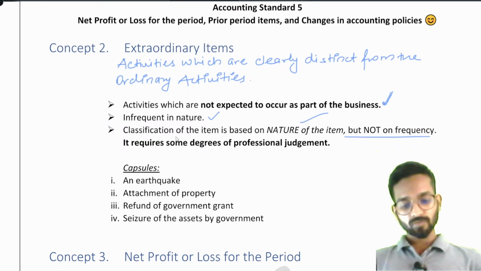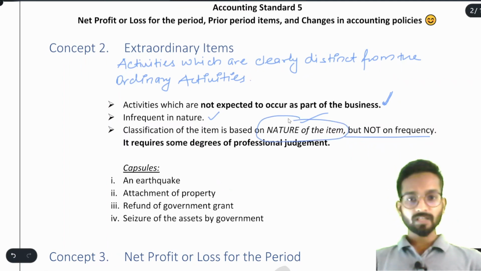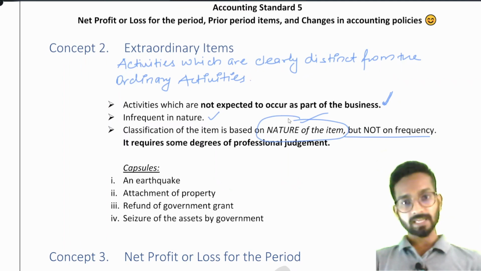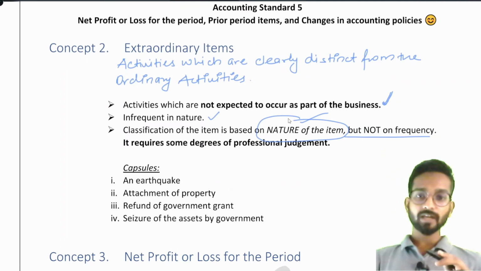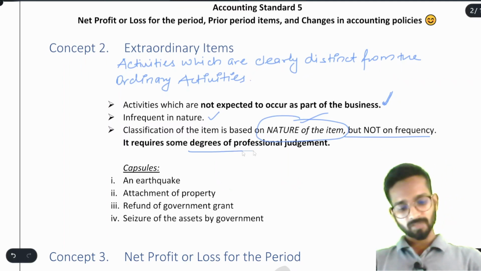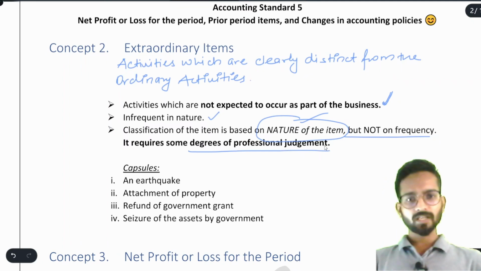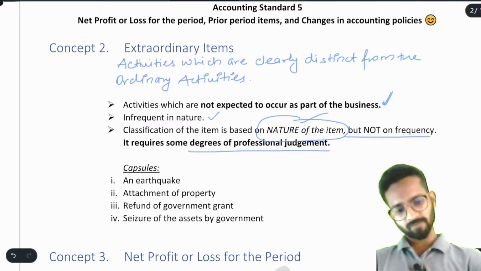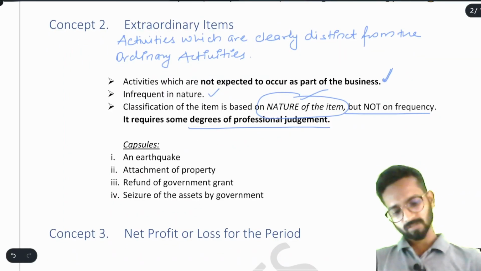Now you have to do the classification based on the nature of the item. If the nature of the item is such that it happens in the normal course of business, then it is an exceptional item. If the nature of the item is such that it does not happen in the normal course, then it will become extraordinary. It requires some degree of professional judgment. I will tell you a very simple formula to identify which is exceptional and which is extraordinary. Before that, we'll just complete these points.